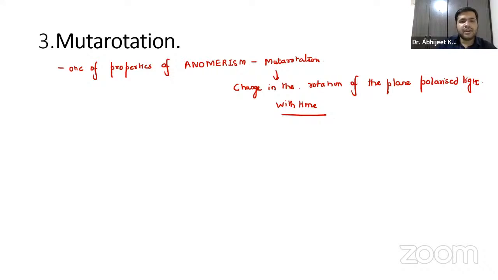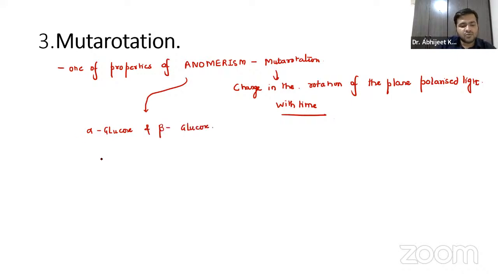Now, we already know we have two glucose over here. You already know we have alpha glucose and beta glucose. These are examples of anomerism.